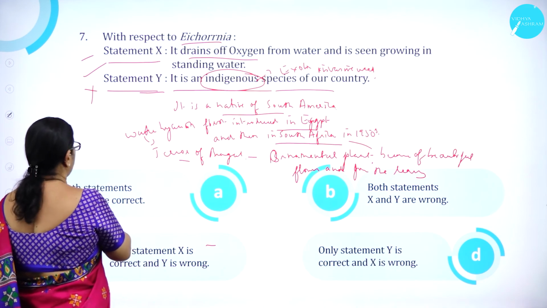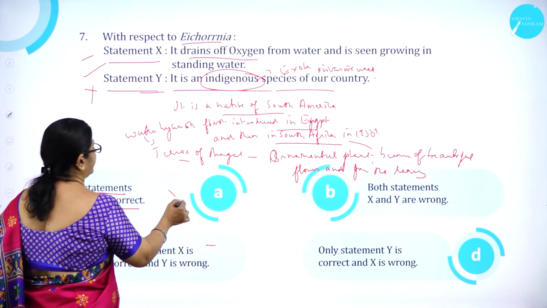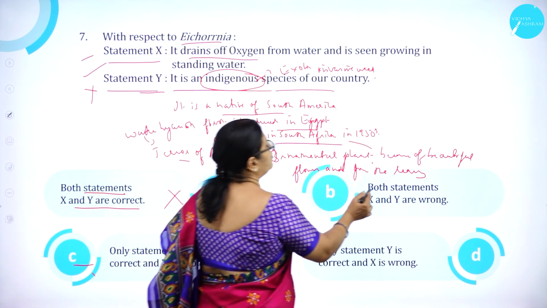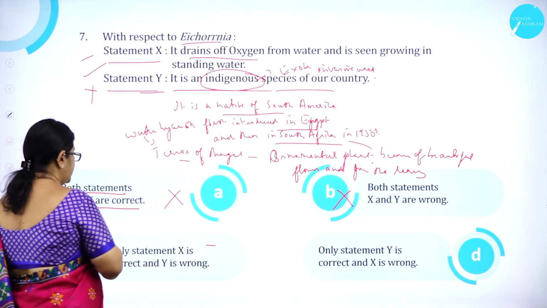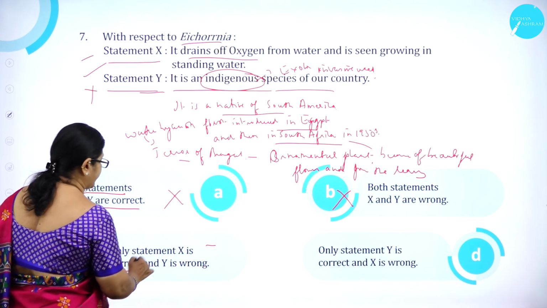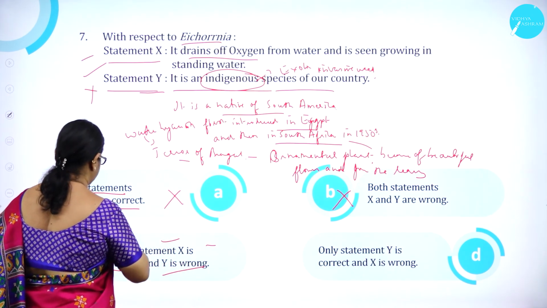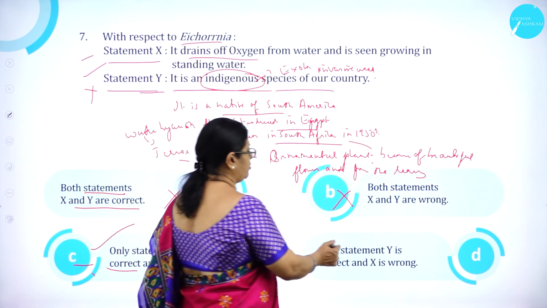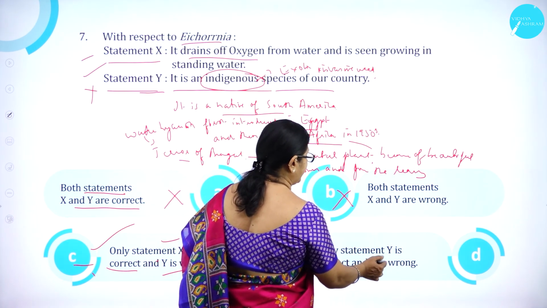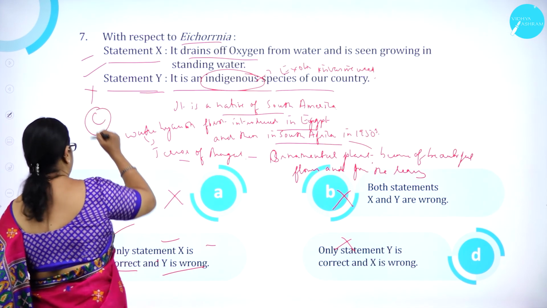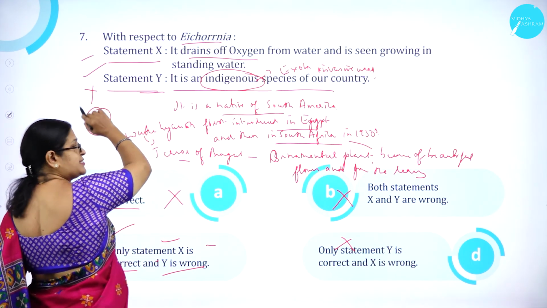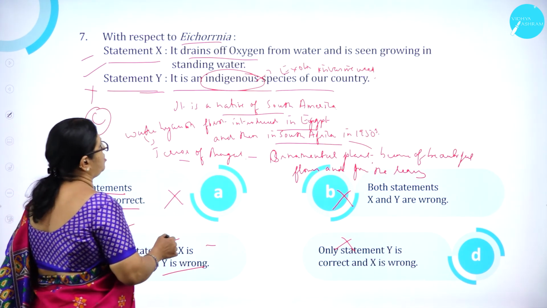Option A. Both the statements X and Y are correct. Wrong. B. Both statements X and Y are wrong. Is wrong. C. Only statement X is correct. Correct. And Y is wrong is correct. Option D. Only statement Y is correct and X is wrong is wrong. So option C is correct. That is, statement X is correct and Y is wrong.